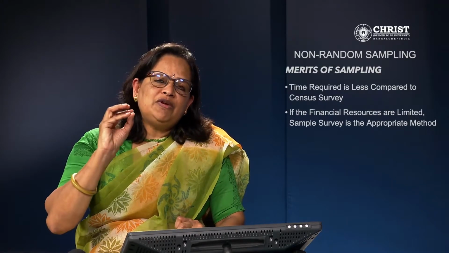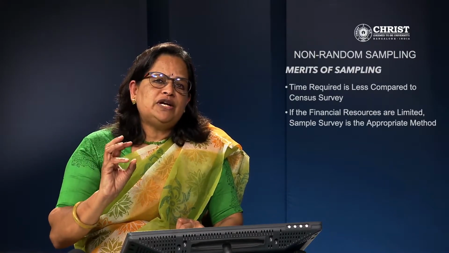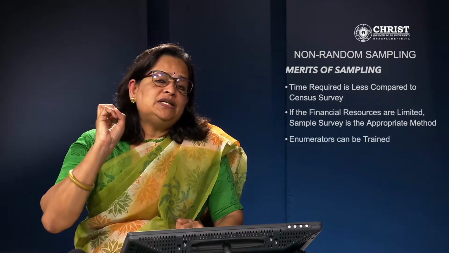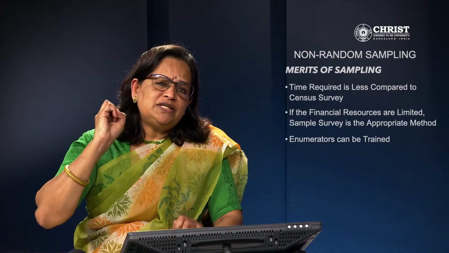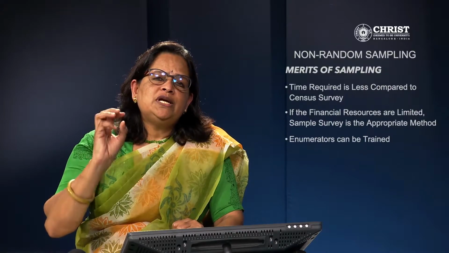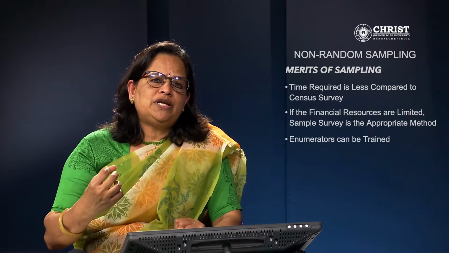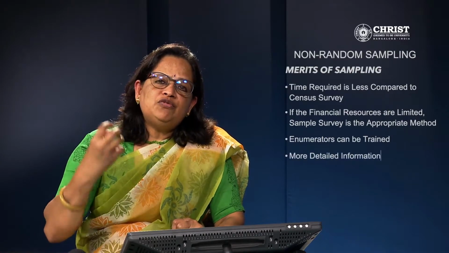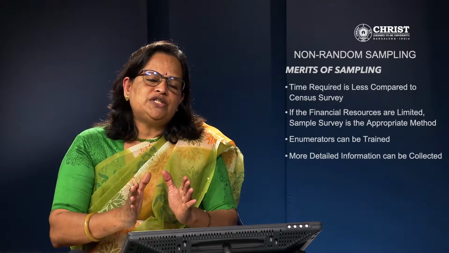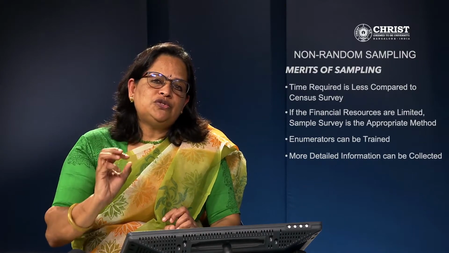Whereas when we come to individuals or organizations not supported by any financial funding, we always resort to a sample survey. Enumerators can be trained. If you are using a sample survey, we can train the enumerators properly, how to collect the data and how to approach the respondents. If they are better trained, we can collect quality information from the respondents. Then more detailed information can be collected. In a census survey you may be able to cover only 15 or 25 questions, but you can collect detailed information if you are using sampling.